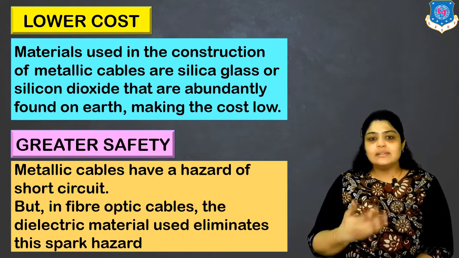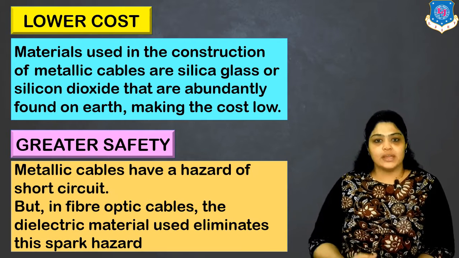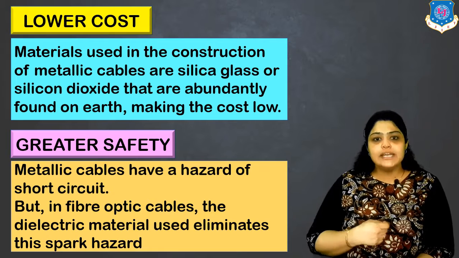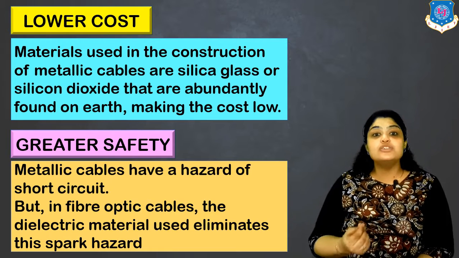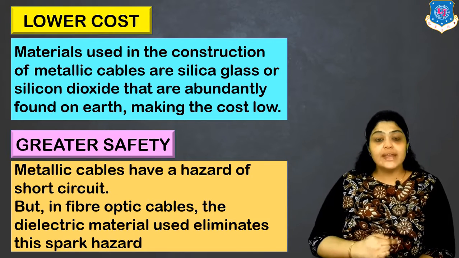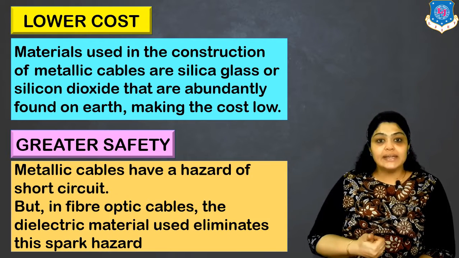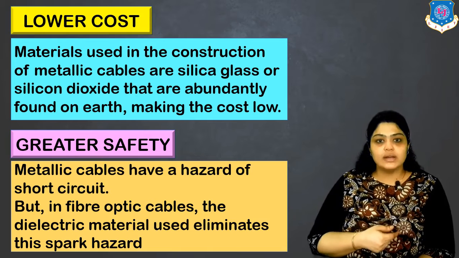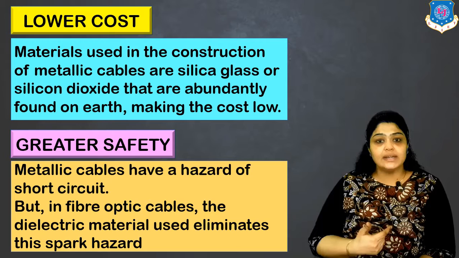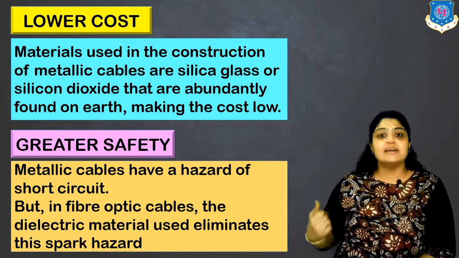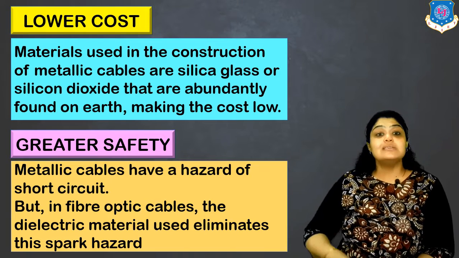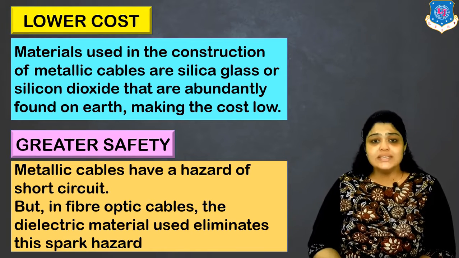Next we talk about greater safety. If I am using a metallic cable, there is a high possibility of an electric spark or a short circuit because the carrier is current, electrons flow, right? But in this case, the carrier is light through a plastic or a glass. So chances of short circuit or such hazards are eliminated. That is the reason spark hazards are not prominent in the case of fiber optic cables. This makes them more safe.